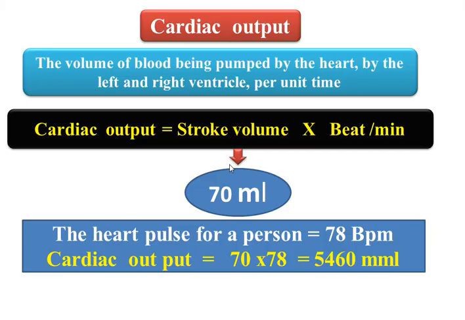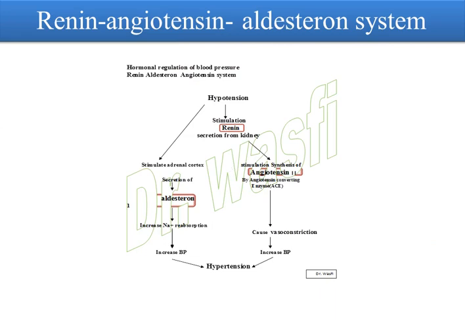Now, we have a special mechanism to control the pressure in the body. How? If we have hypotension, that is low blood pressure, this stimulates the renin hormone secreted from the kidney. Also, it stimulates secretion of aldosterone. The renin changes a substance called angiotensinogen and converts it to angiotensin 2.